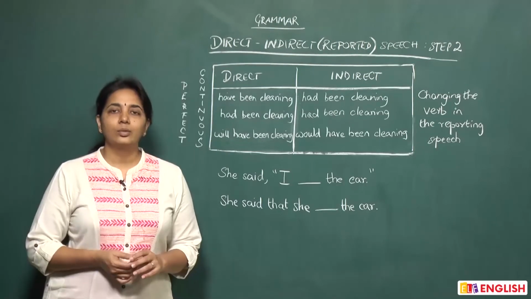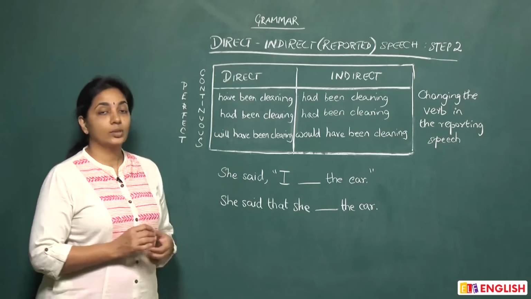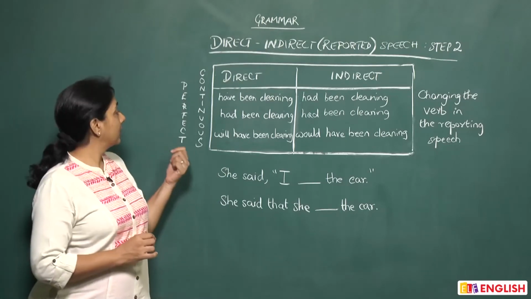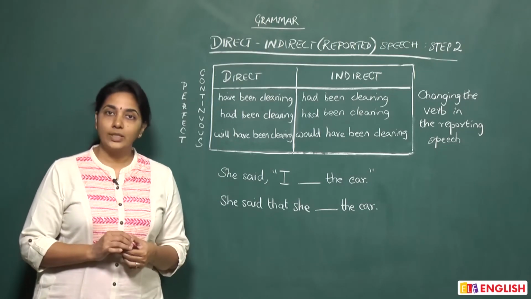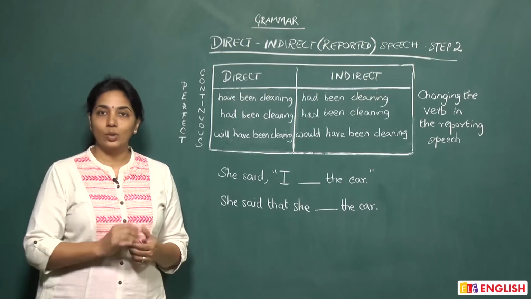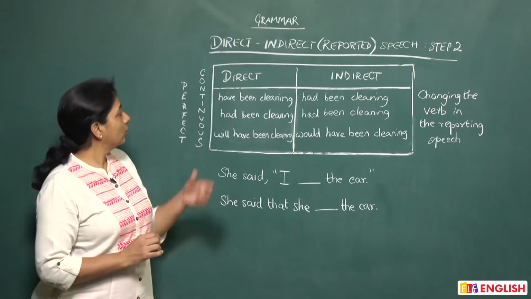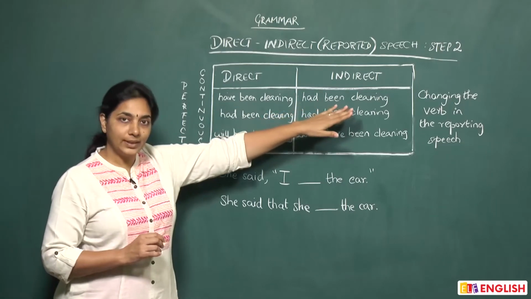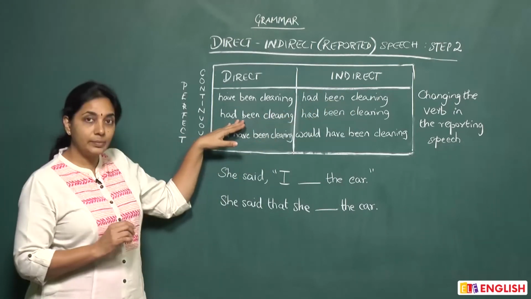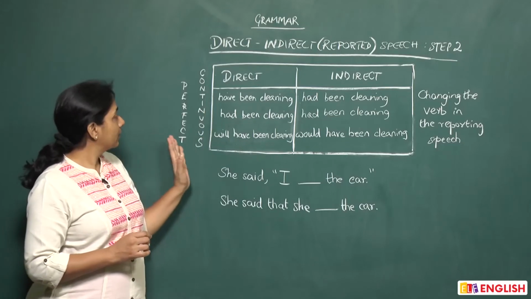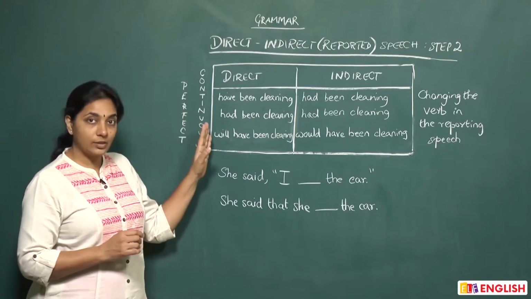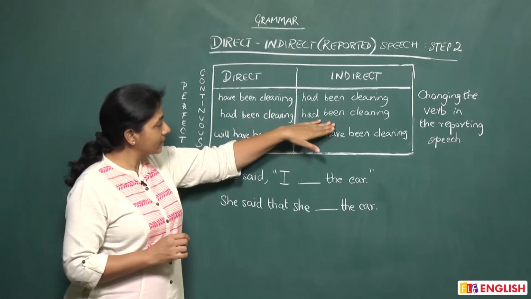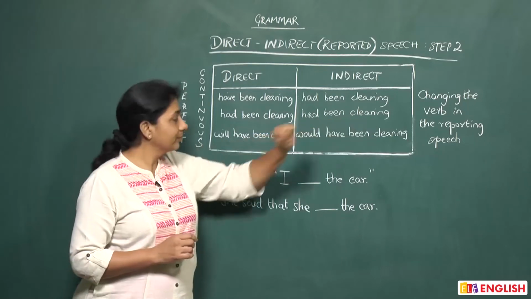Now, when our verb in the reporting speech is in the perfect continuous form, how do we change from direct to indirect is what we are going to see. So, have been cleaning becomes had been cleaning. Had been cleaning, which is past perfect continuous, stays the same, had been cleaning.